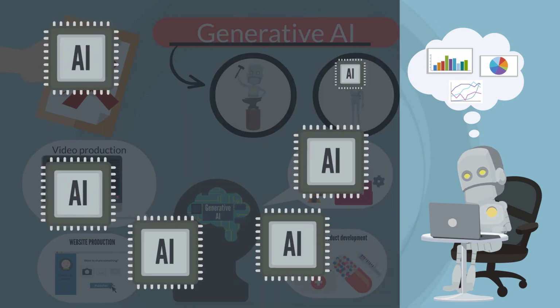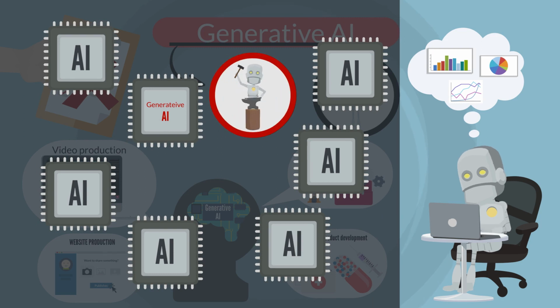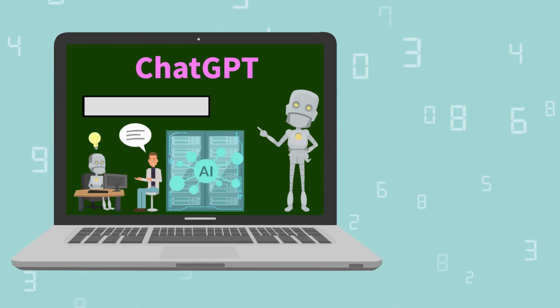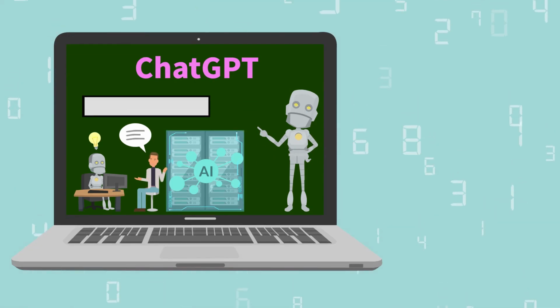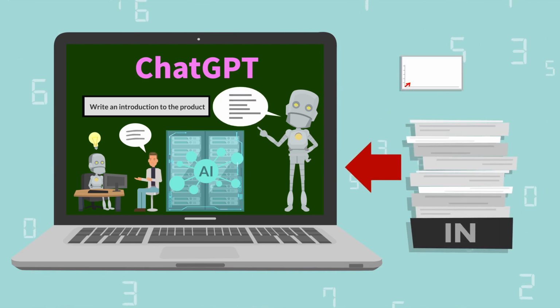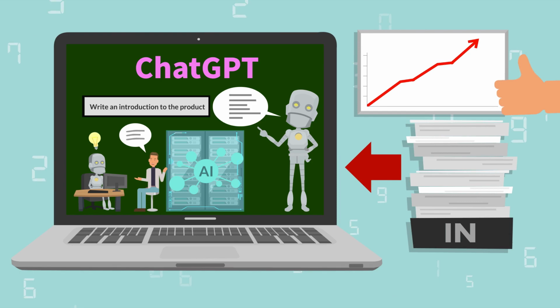It's a unique kind of AI in the sense that it can not only generate something, but it can learn to generate something. For example, ChatGPT, a well-known application of generative AI, can generate sentences that meet conditions, learn by entering new data, and improve the accuracy of the sentences it generates.